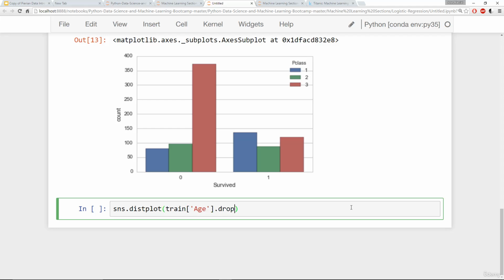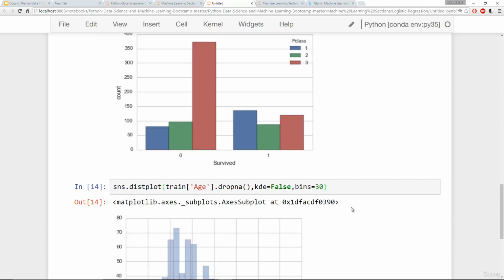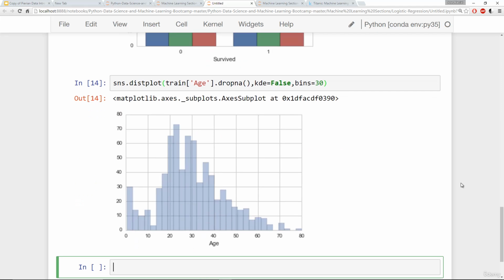And for now, I'll say dropna, since I don't want those null values messing up my distribution plot. I'll set kde equal to False, because I just want to see a histogram of those values. And let me set bins to something a little higher, such as 30. Let's run that. Okay.